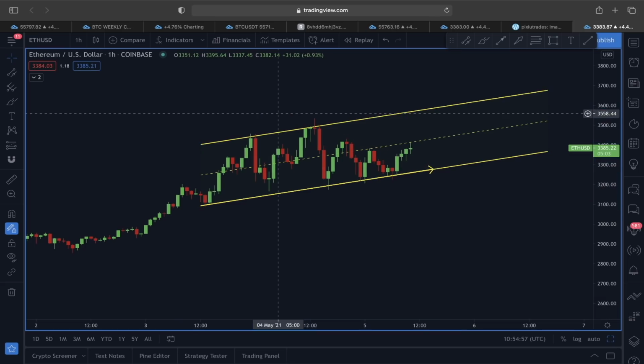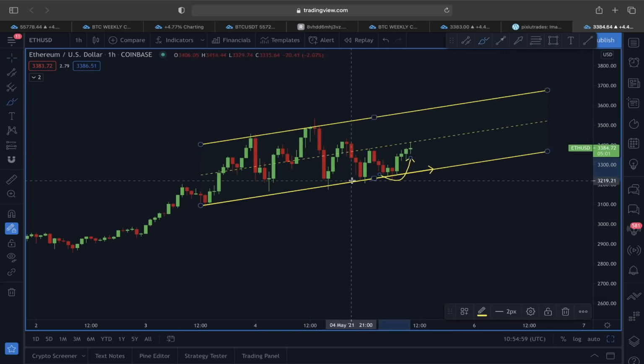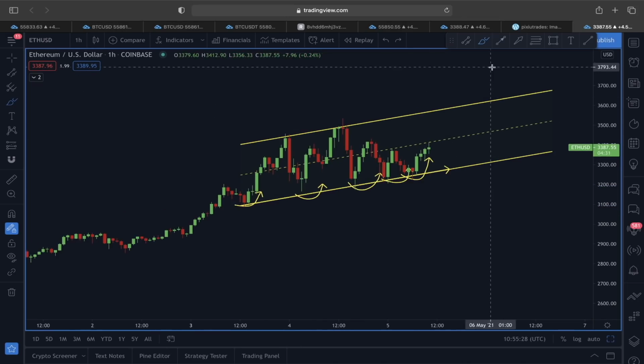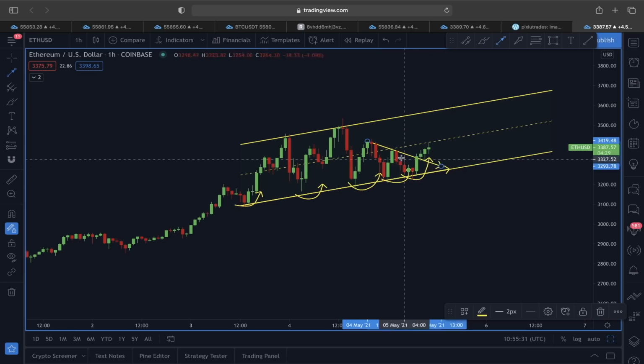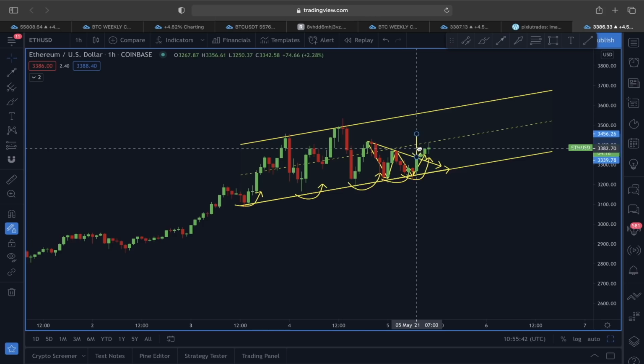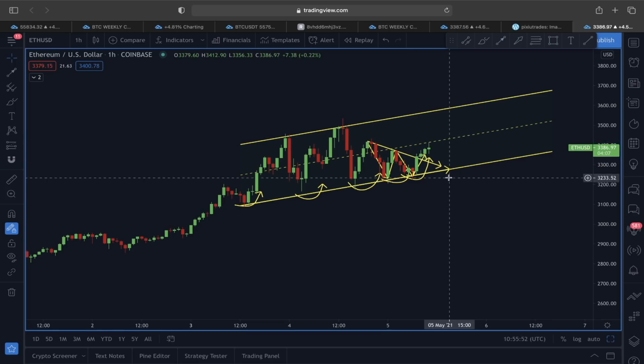So according to this ascending channel also, guys, you can see we do have a strong support, not just the lower line from the symmetrical triangle, but also from this ascending channel. So it doesn't matter whichever scenario you look at, guys. Also in a smaller time frame, you can see this here is a 1, 2, 3 price movement. So according to this 1, 2, 3 price movement also, if this is going to play out in a short time period, guys, since the price is already breaking out of it, we could see some price movement which could bring us back again to this 3,450 to 3,460 price level here in the short time frame. So any sort of a pullback, again, this lower line here from this ascending channel and also the symmetrical triangle could be acting as a support.